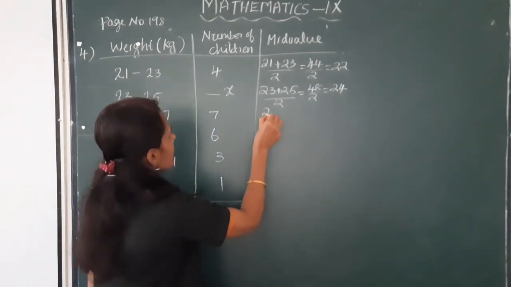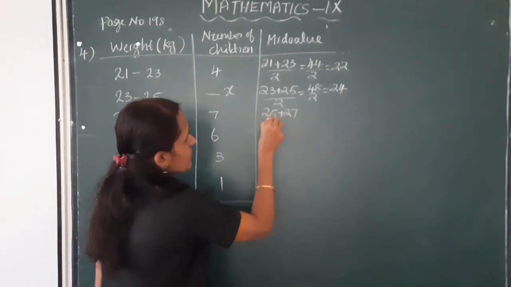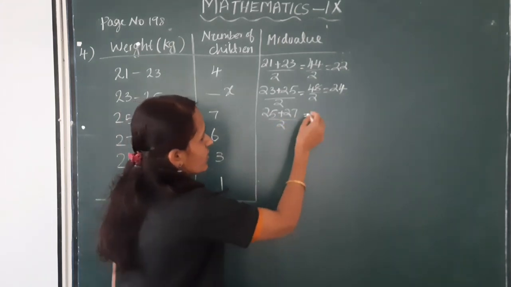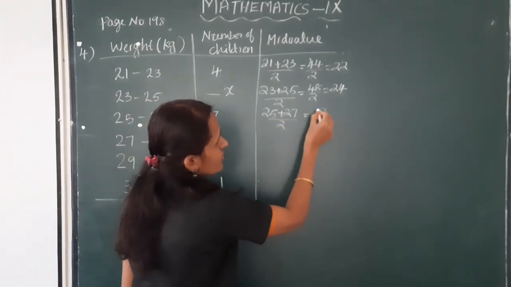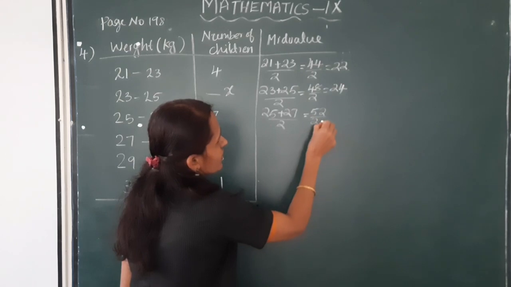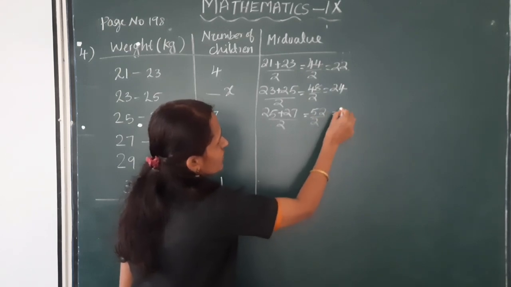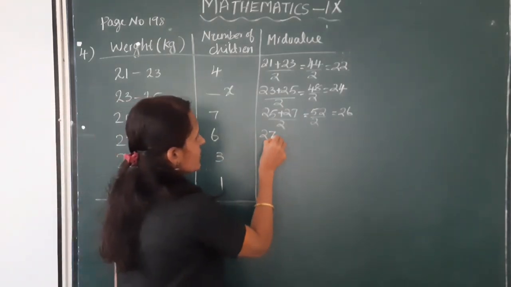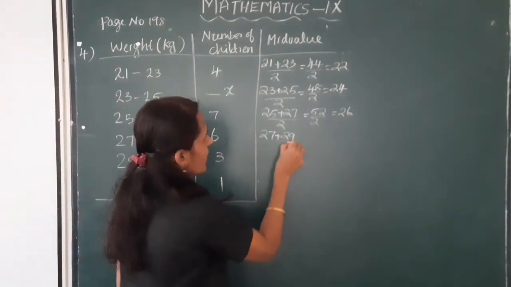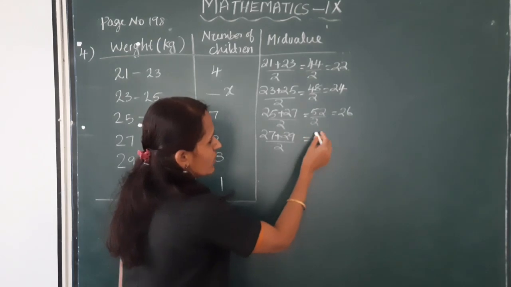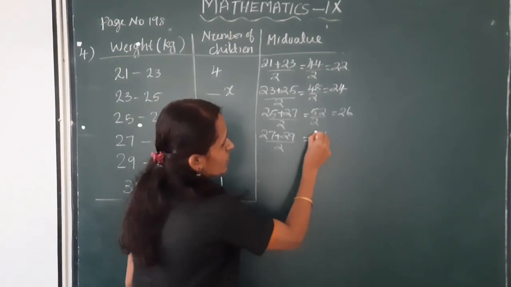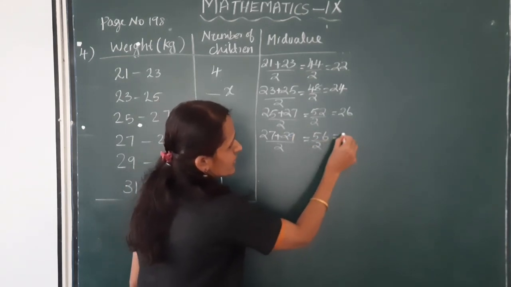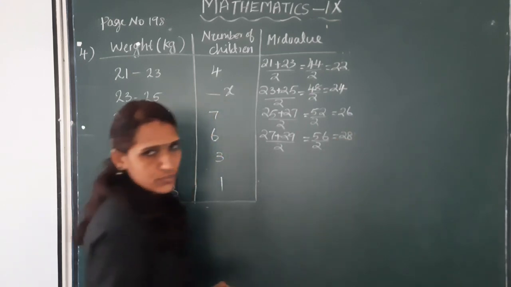Next 25 plus 27 by 2, this is equal to 52 by 2, which is 26. Next 27 plus 29 by 2 is equal to 56 by 2, which is 28.